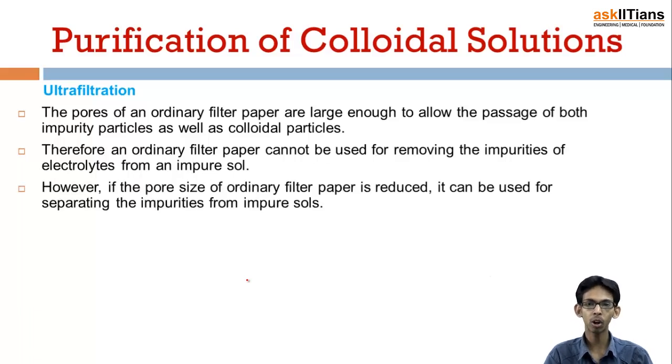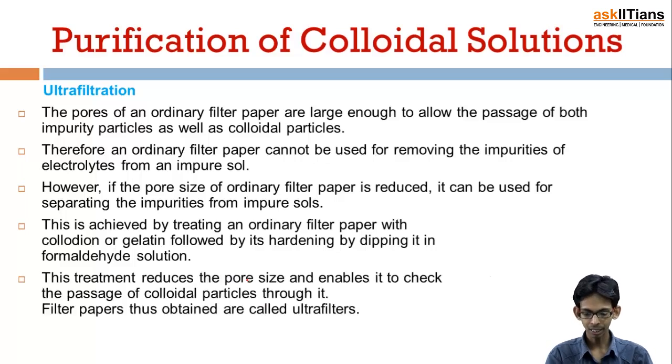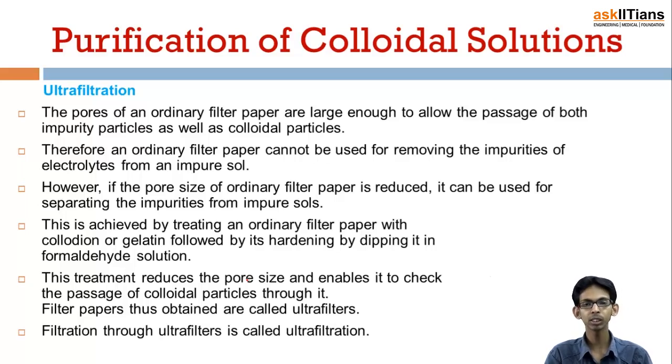However, if the pore size of ordinary filter paper is reduced, it can be used for separating the impurities from impure sols. This is achieved by treating an ordinary filter paper with gelatin, followed by its hardening by dipping it in formaldehyde solution. This treatment reduces the pore size and enables it to check the passage of colloidal particles through it. Filter papers thus obtained are called ultrafilters, and filtration through an ultrafilter is known as ultrafiltration.